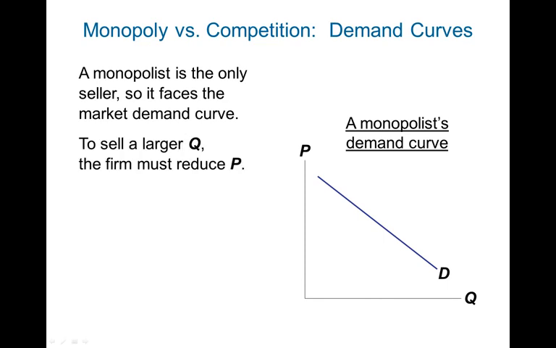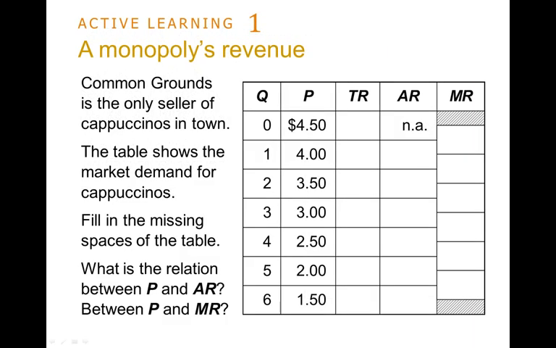Now, if it wants to produce a larger quantity, it has to lower prices. It can't increase price and increase quantity at the same time. If it increases price, it has to lower quantity. If it lowers quantity, it has to increase price. So in this case, the marginal revenue is not equal to price. And we're going to see it here. Let's look at this example.